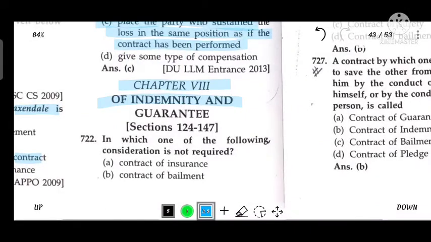Chapter 8, Indemnity and Guarantee, Section 124 to 147. In which one of the following is consideration not required? Contract of bailment.